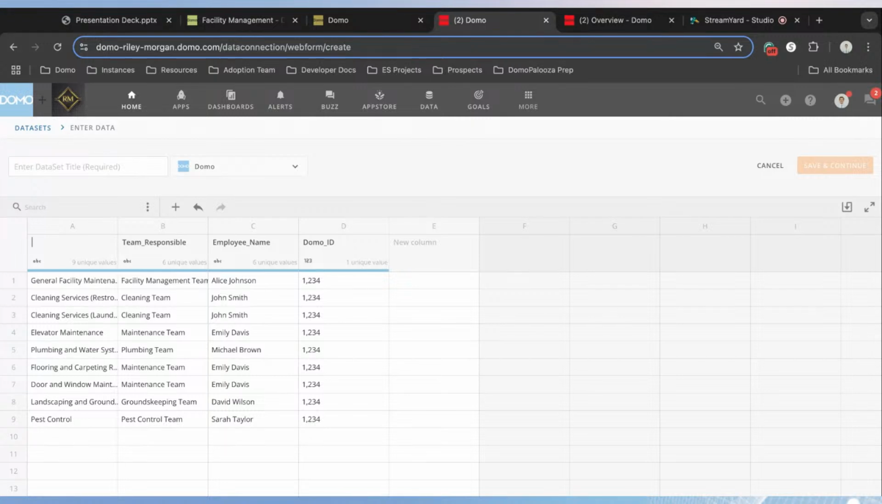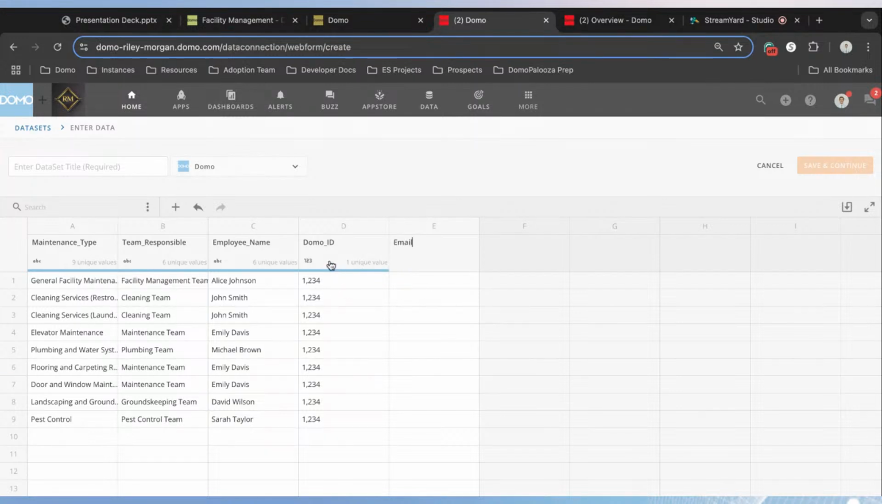And this first one is going to be our maintenance_type. And we want to adjust a couple things about this. So here we have our maintenance types: the type of activities we might be involved in, the teams responsible, the employee responsible for that task. And then we have this Domo ID, and we're also going to add a column here for email.